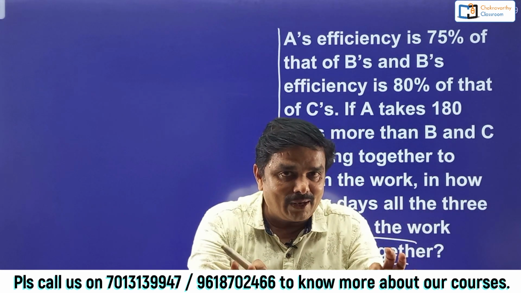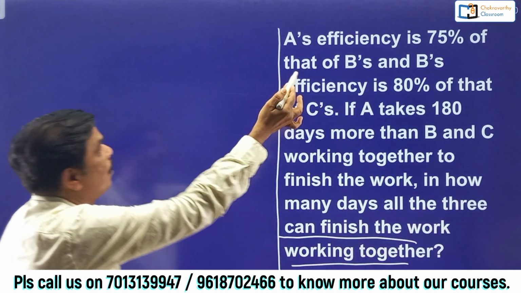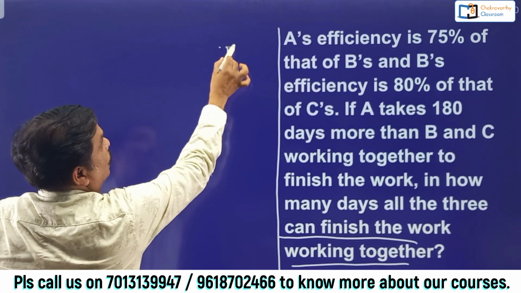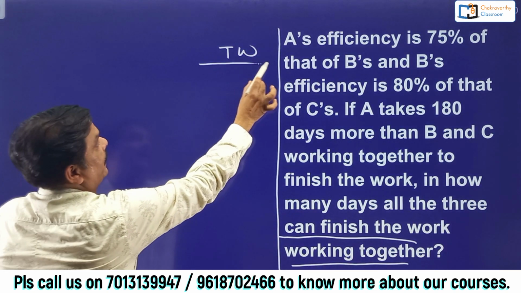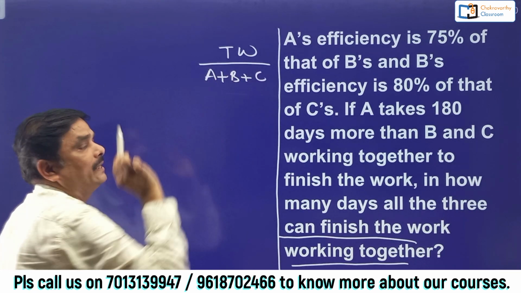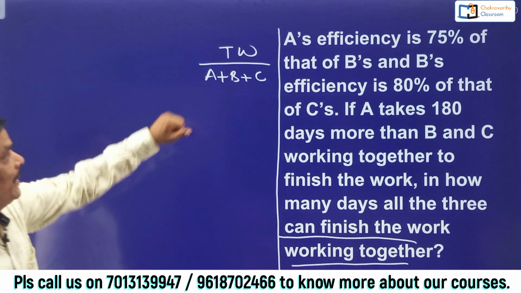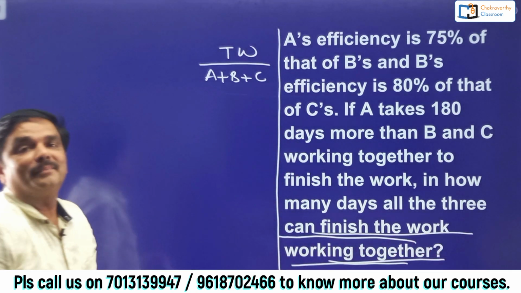To find the answer for this one, students, go for the blueprint. I should know the total amount of work. Total amount of work divided by A, B, C's combined efficiency will give me in how many days A, B and C together complete the work.